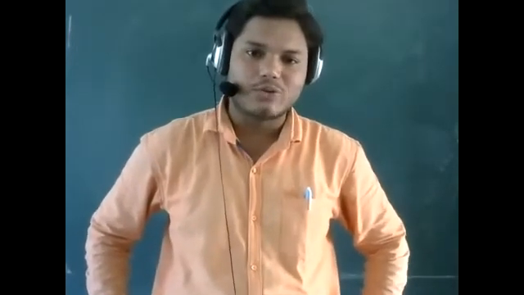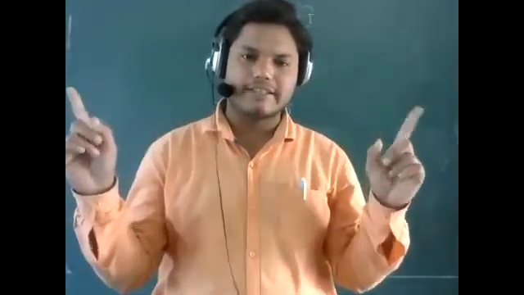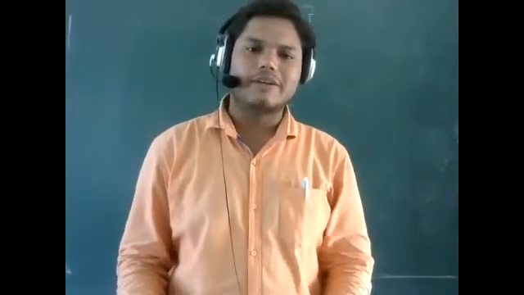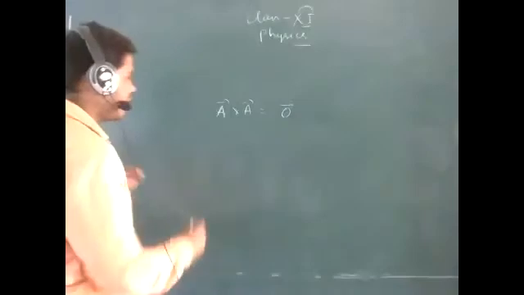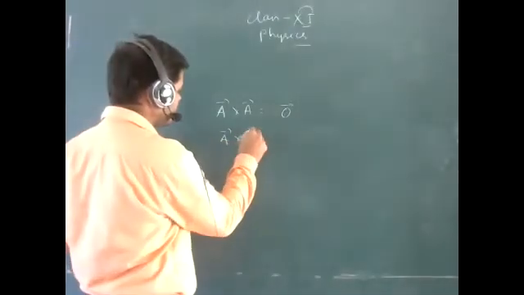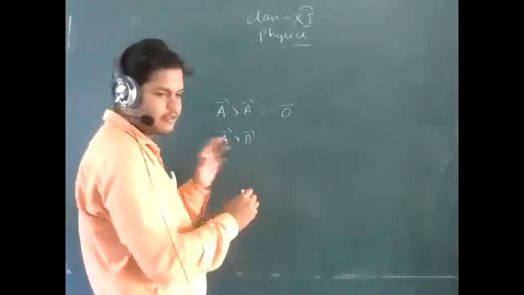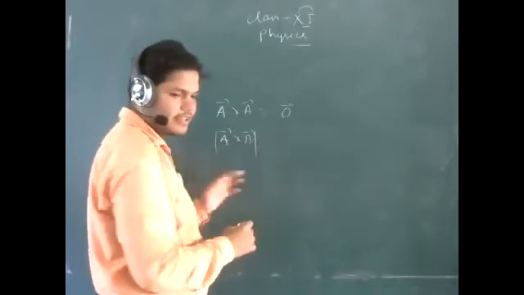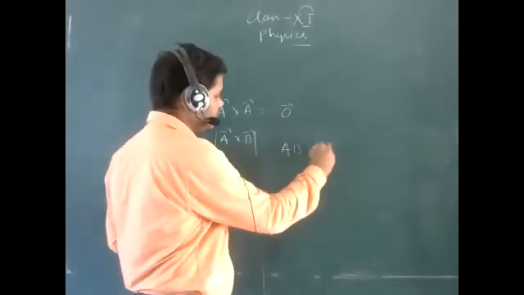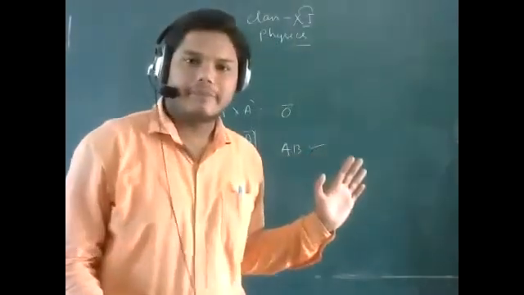Property number 5 tells that the magnitude of the vector product of two mutually perpendicular vectors, that means the angle is 90 degrees, theta will be 90 degrees. If we find the magnitude of a cross b, it will be only ab. This is property number 5.